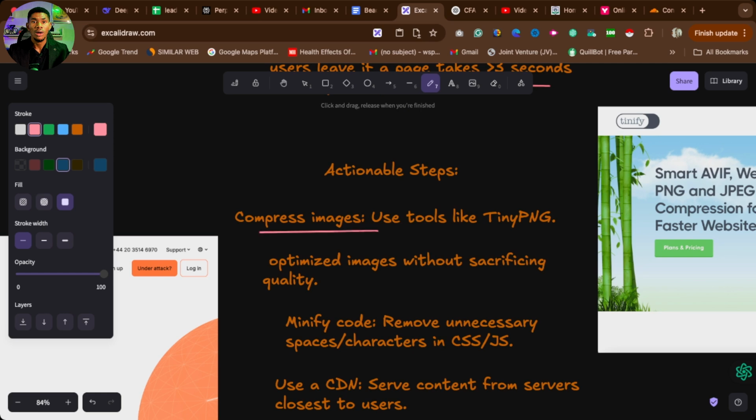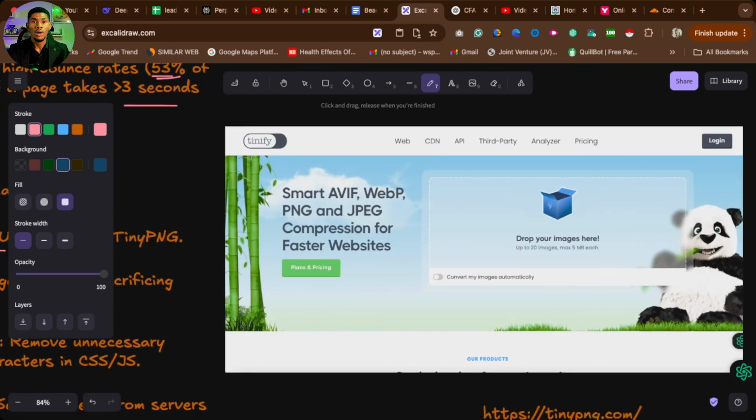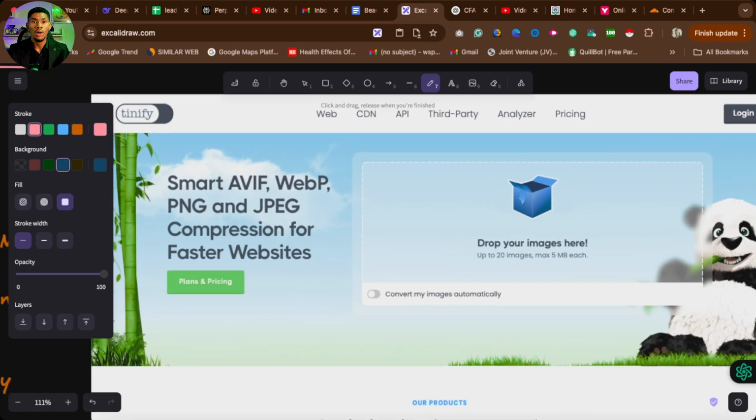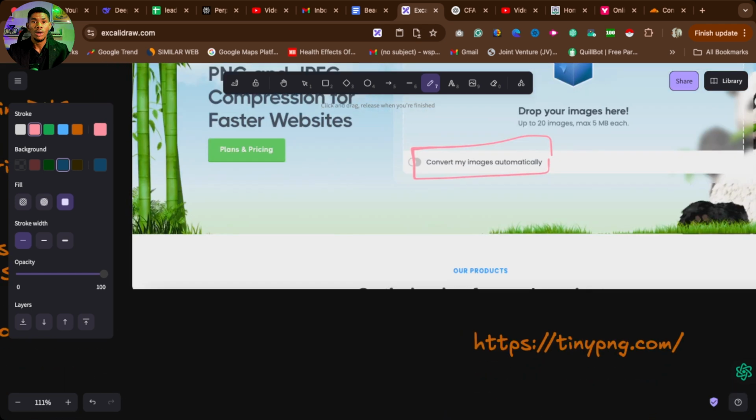On your landing page, on your website, go and compress the image. Use this tool, TinyPNG, a very fantastic tool. All you need to do is drag the image and drop it here, and it will automatically reduce the size of the image without tampering with the quality, right? After that, you will get a reduced size of the same image and the quality is still maintained. This is the website here, TinyPNG. Go and check it out and use it to reduce.